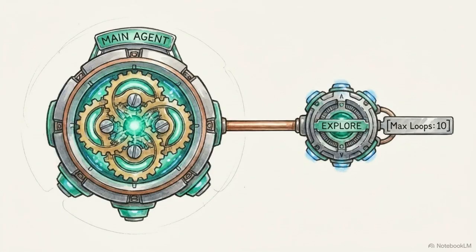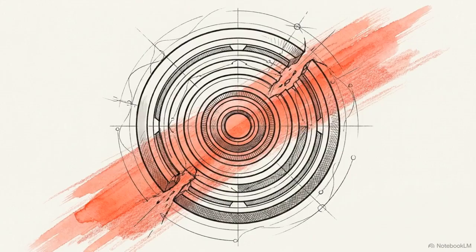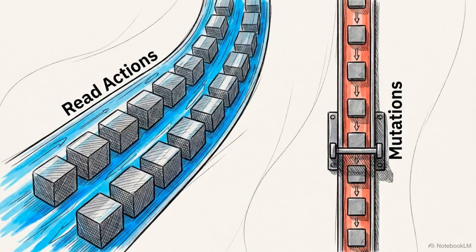This execution layer is also where we see the system's only subagent, a tool called Explore. It is structurally non-recursive and hard-capped at 10 iterations. Simply put, a subagent cannot spawn another subagent. This mixed dispatch model solves a crucial timing problem. It maximizes speeds for data gathering while strictly preserving the intended side effect order for dangerous mutations.